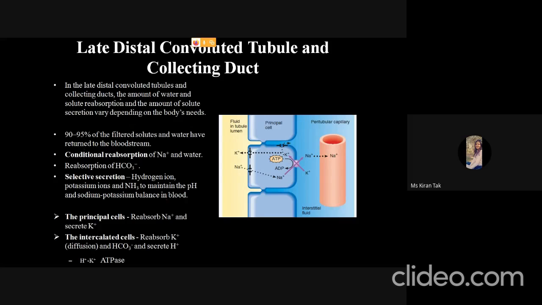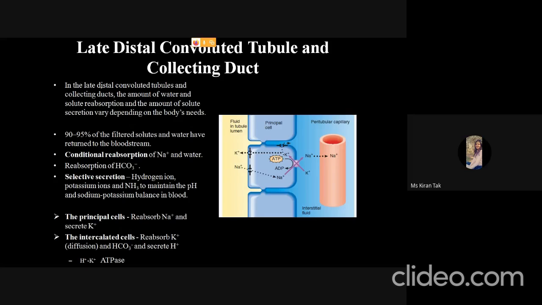Now the late distal convoluted tubule and collecting duct. As we have discussed, up to the early distal convoluted tubule, all the essential solutes and water reabsorption takes place. So now what will happen in the late distal convoluted tubule and collecting duct?